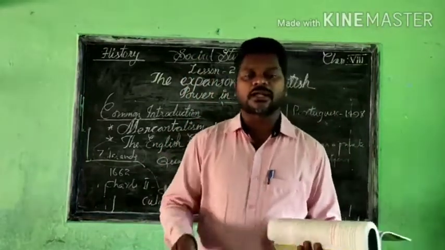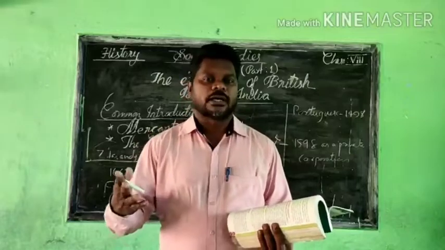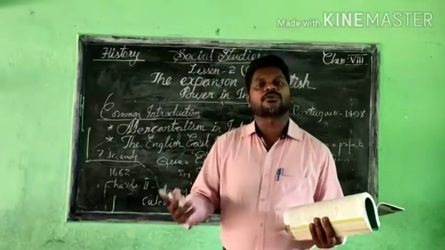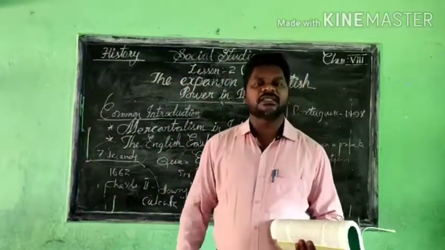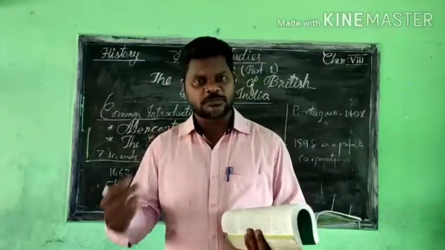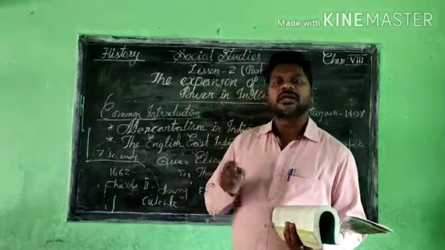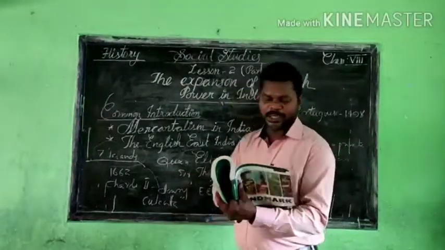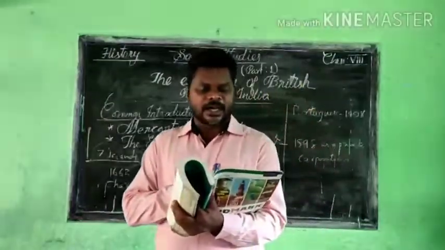Now we are going to Calcutta, which we know as Kolkata, Calcutta according to their pronunciation. In Calcutta, the English joined these 3 different villages together and called it Calcutta.